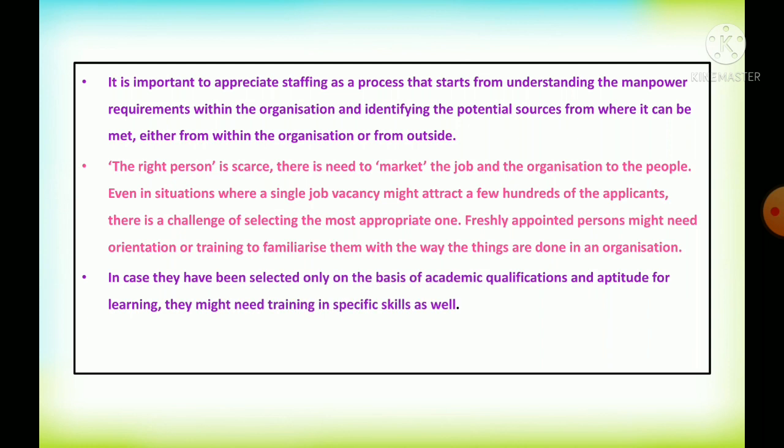In case they have been selected only on the basis of academic qualification and aptitude for learning, they must acquire some specific skills. For that reason they have to be sent to the training department, for training on what real work they will be doing in the organization and what they must do in the organization.